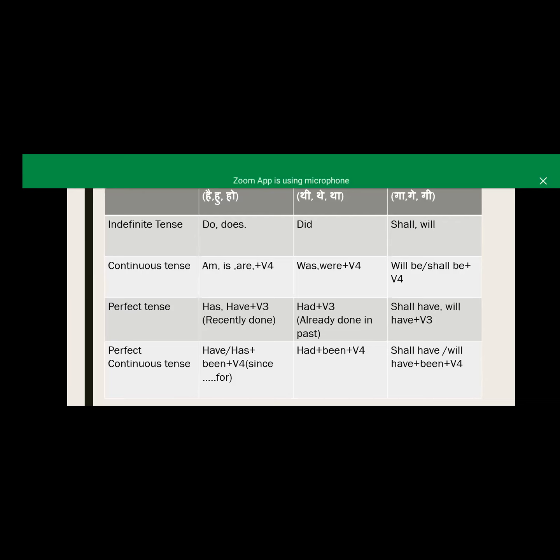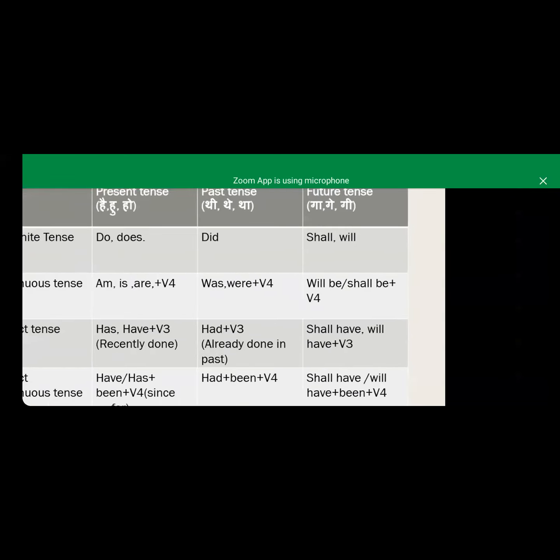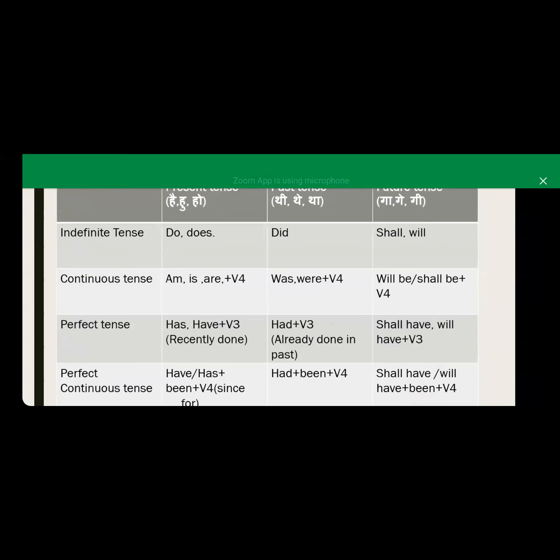Many people are confused in this, because the meaning of the present perfect tense and past perfect tense is sometimes the same. When we are talking about the present perfect tense, then have or has plus V3, the action is completed in the present perfect tense and also in past perfect tense.